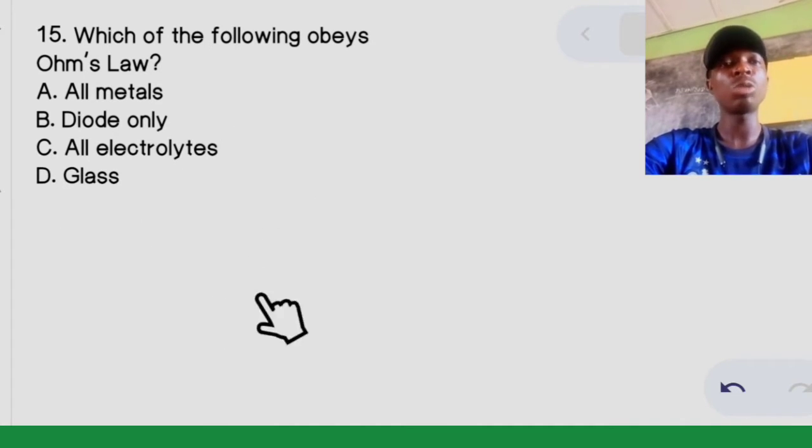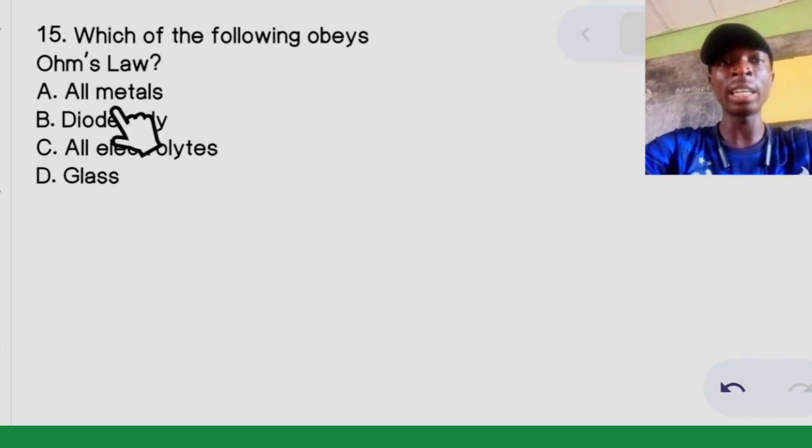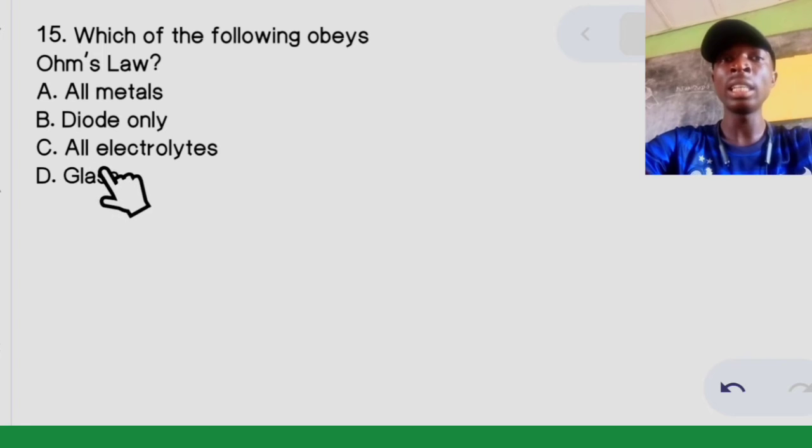First of all, what do you mean by Ohm's law? Ohm's law states that the current which passes through a metallic conductor is directly proportional to the potential difference. From the words metallic conductor, you should know that they are referring to all metals. Option A says all metals, B says diode only, C all electrolytes.